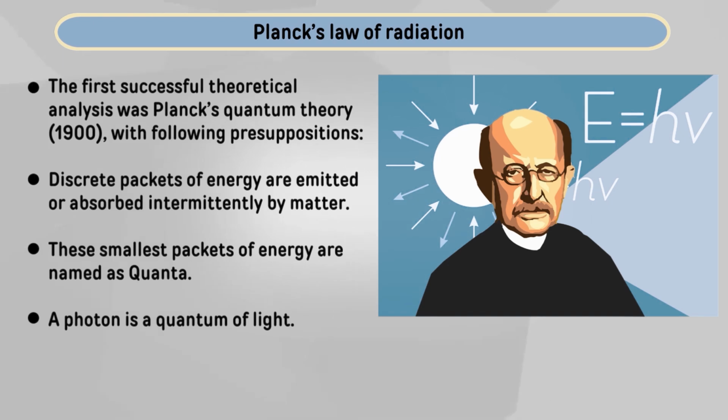Now, the final explanation by Planck's law of radiation, and the first successful theoretical analysis of the data, was by Max Carl Ernst Ludwig Planck in 1900. As we have mentioned earlier, this was given on 14 December 1900, when Planck postulated this theory to explain the behavior of electromagnetic waves, that is, light waves. And this Planck's quantum theory has the following